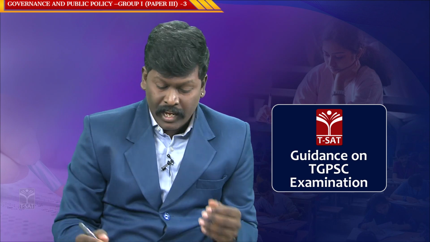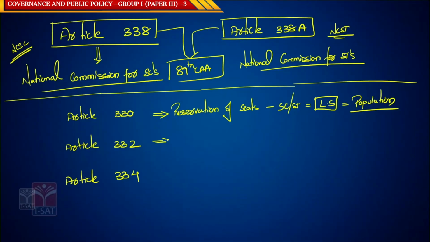Similarly, according to Article 332, there shall be reservation of seats for SC and ST in State Legislative Assembly on the basis of population.